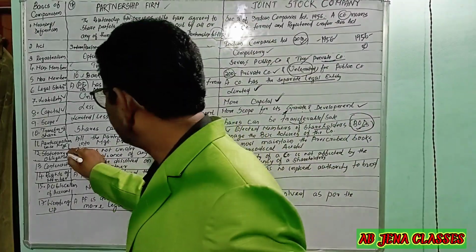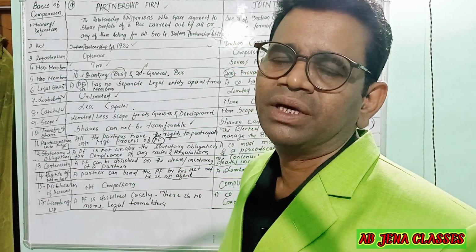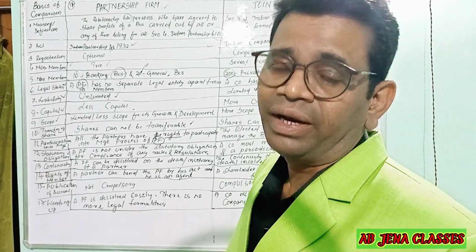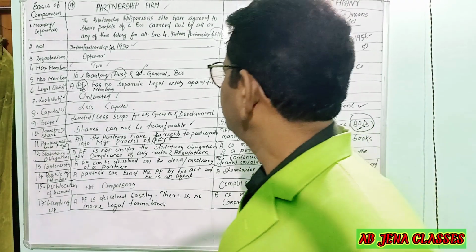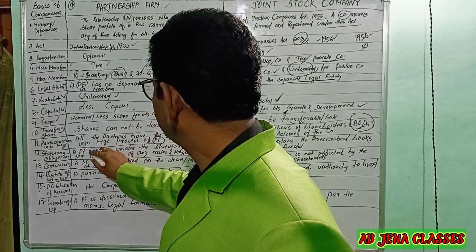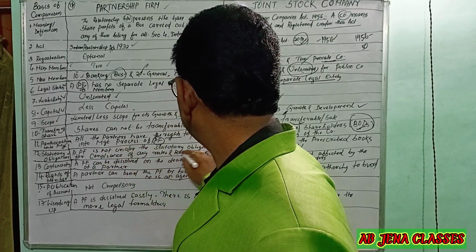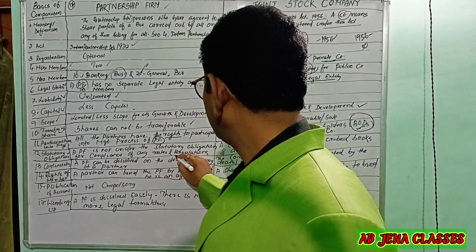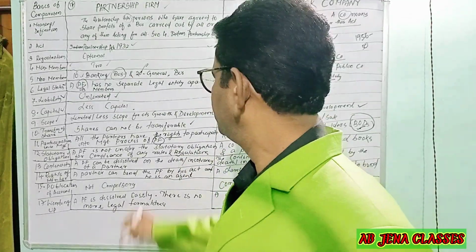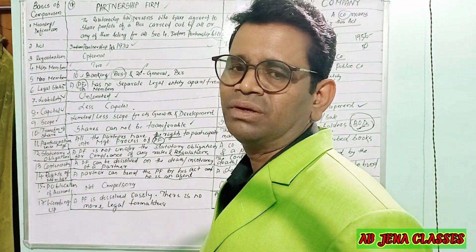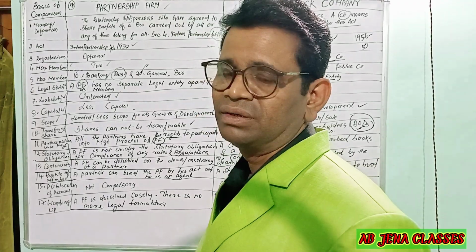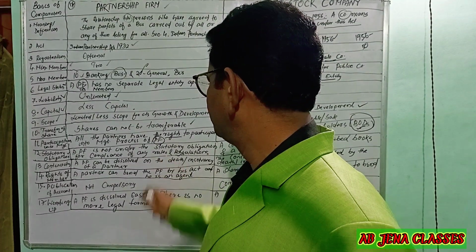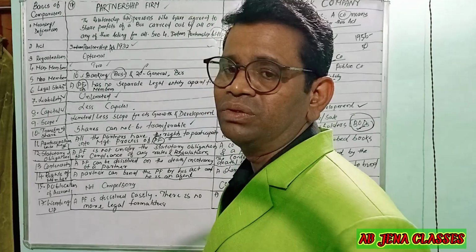Next one is the statutory obligation. It's from the legal point of view, from the Act point of view. A partnership firm is not under statutory obligations for compliance with any rules and regulations. If a partnership firm is registered, then there will be some legal binding rules and regulations.